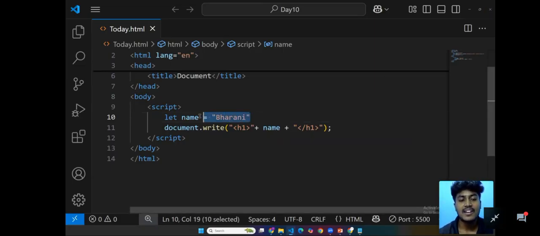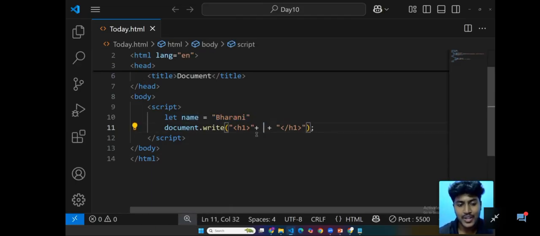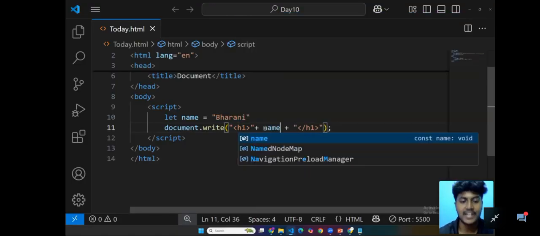If you declared already, you only need to call the variable name. If you need to write it directly, you need to provide double quotation marks. If you need to call it, you can call it with the variable name. So that is the difference.